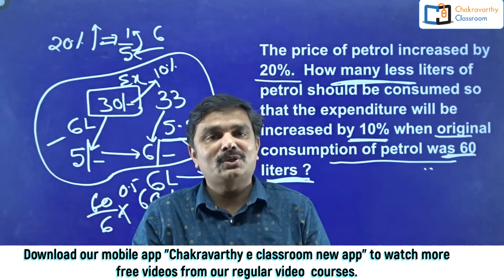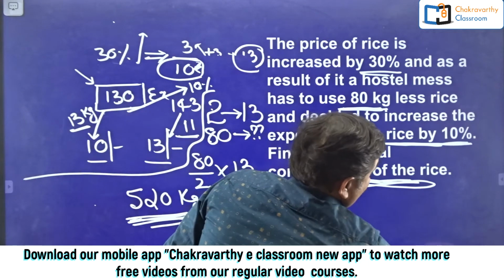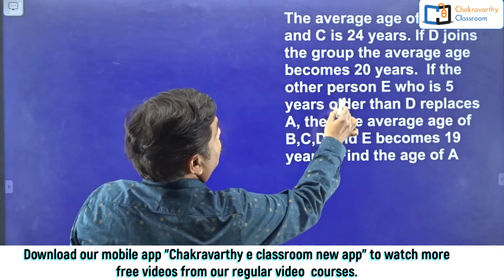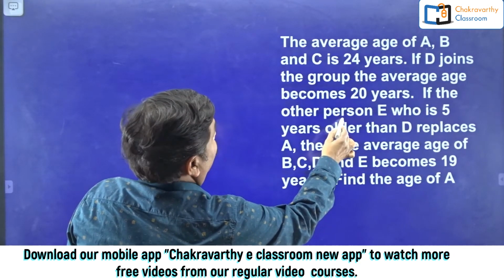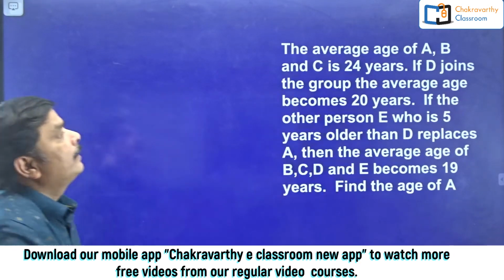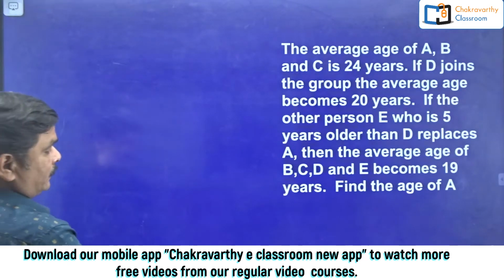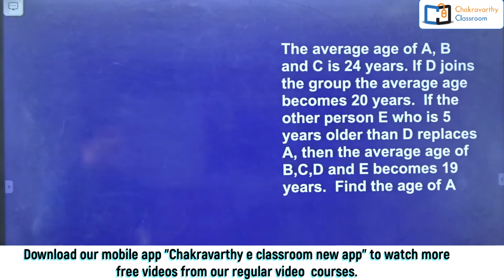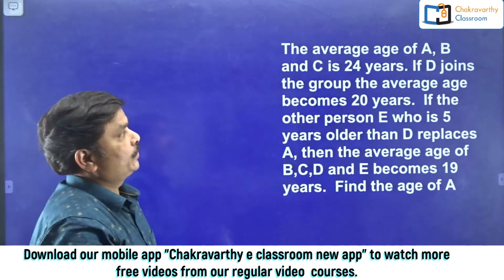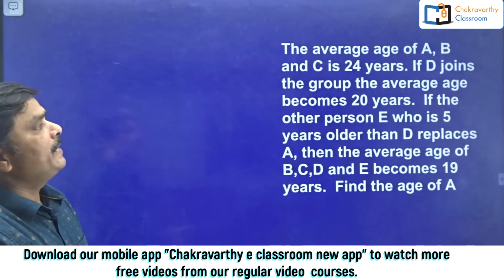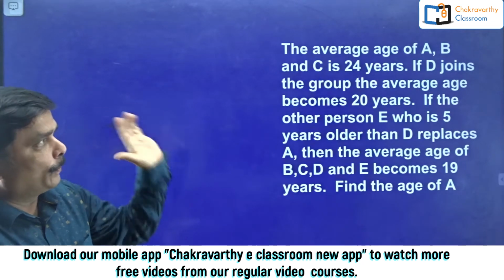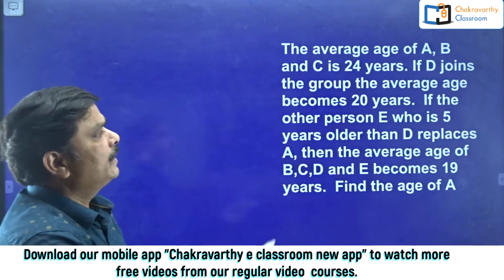Take the next question, students. You take the next one. Are you able to see this one? Okay. So this is from the averages chapter. The average age of A, B and C is 24 years. If D joins the group, then the average age becomes 20 years.